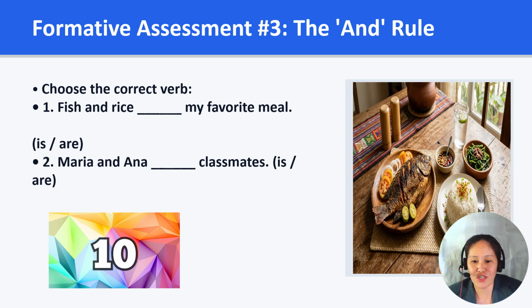Another one to answer. You may choose the correct verb. Number 1, "Fish and rice blank my favorite meal." Is or are. Number 2, "Maria and Anna blank classmates." Is or are. I will give you 10 seconds.